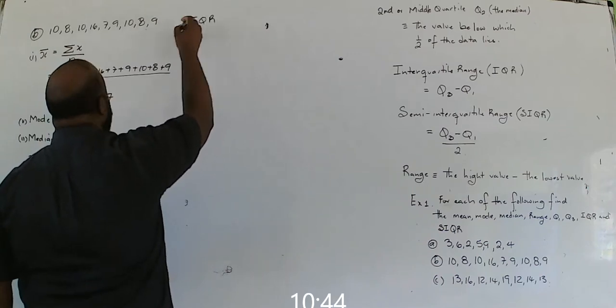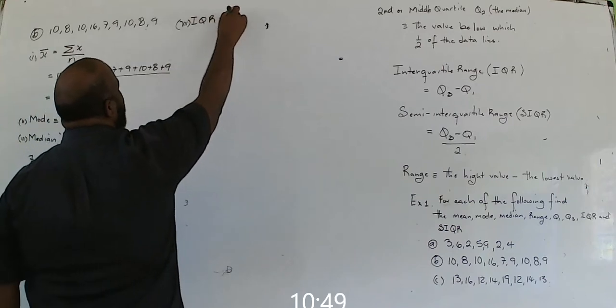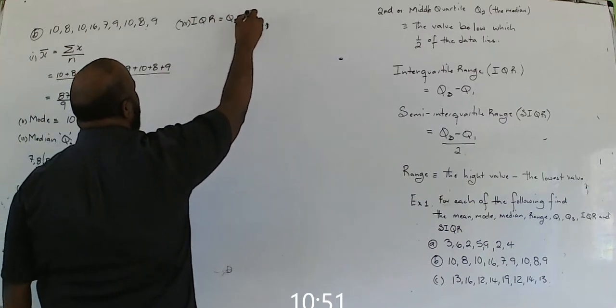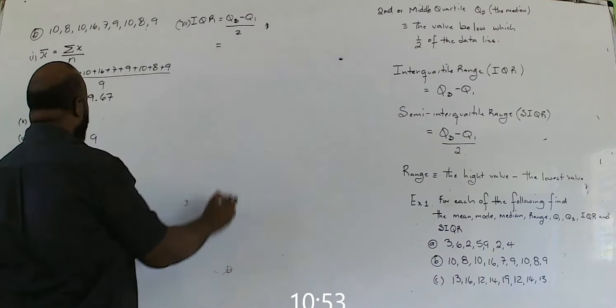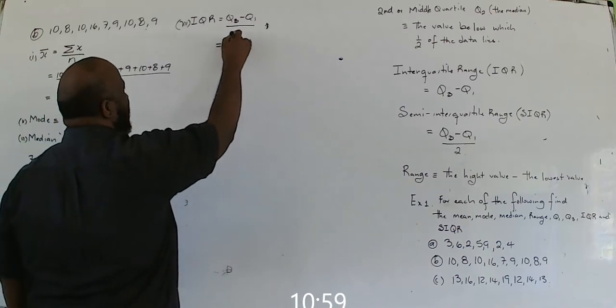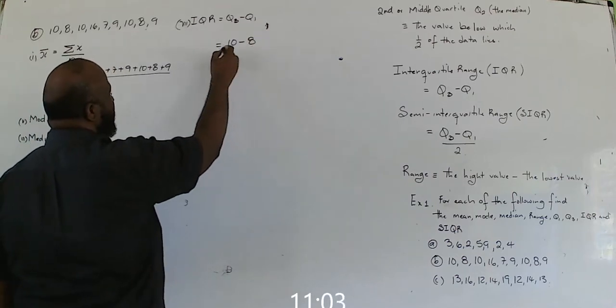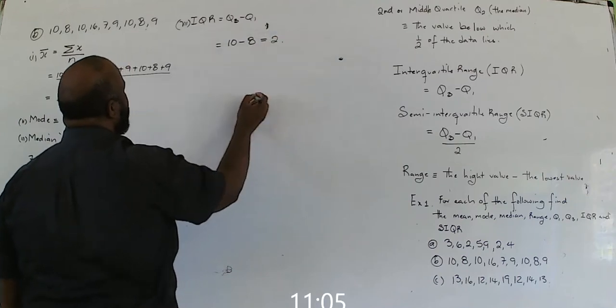This is Q3 minus Q1. What is Q3? What is Q1? So this is 10 minus 8. That's 10 minus 8, which is 2.